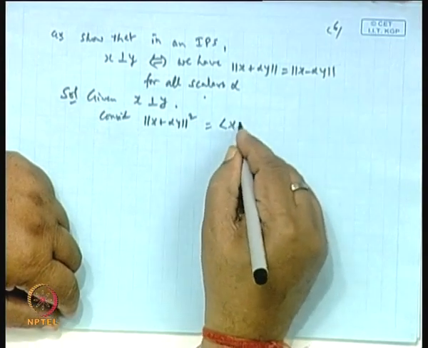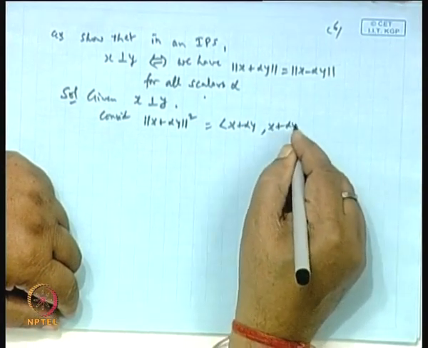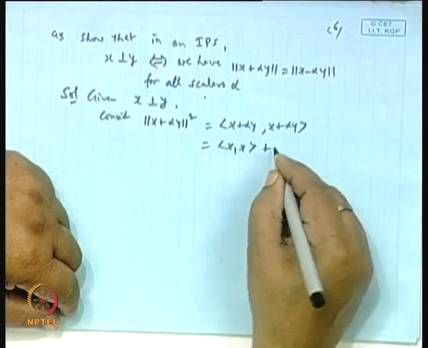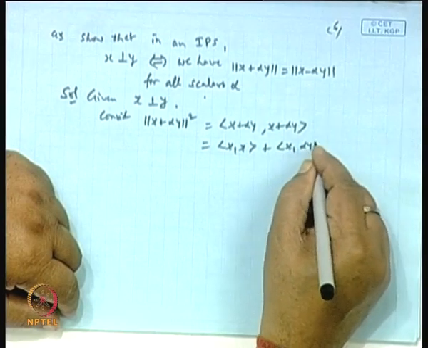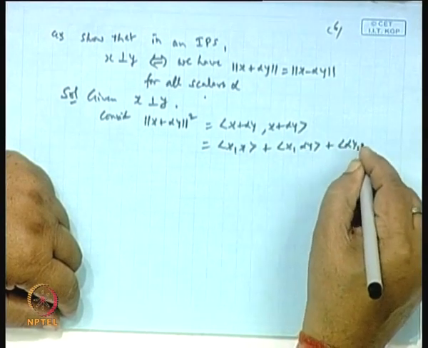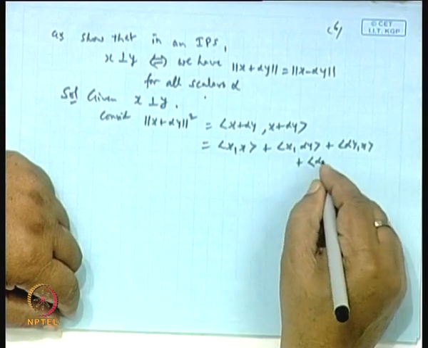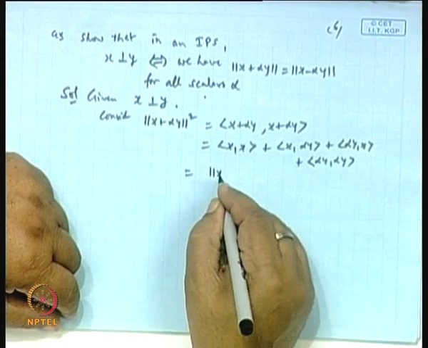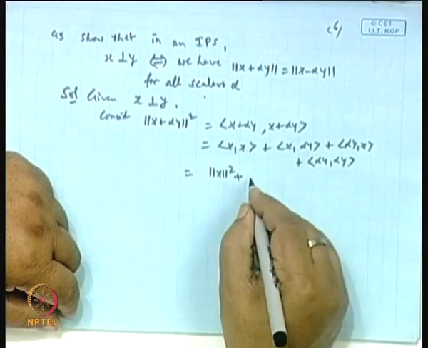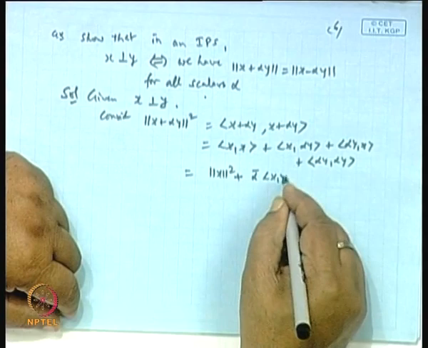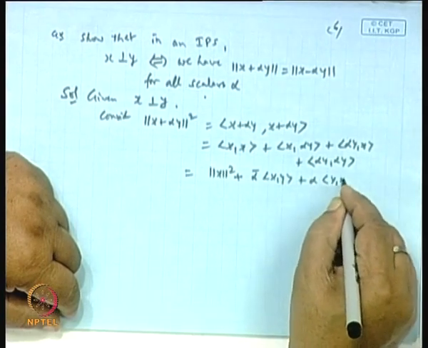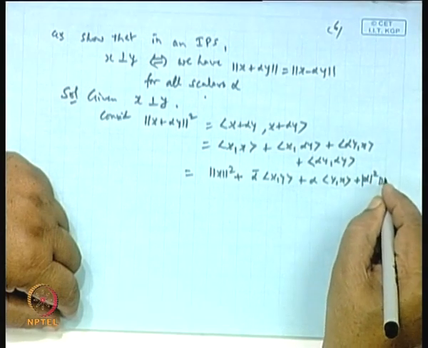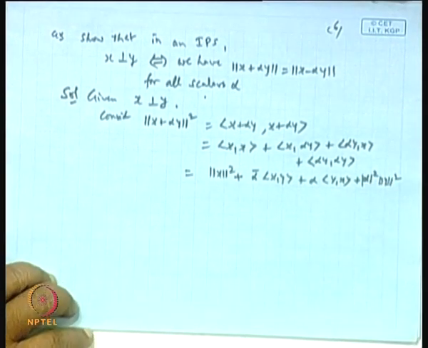This will be equal to ⟨x, x⟩ plus ⟨x, alpha y⟩ plus ⟨alpha y, x⟩ plus ⟨alpha y, alpha y⟩. Now this is equal to norm x squared plus alpha conjugate ⟨x, y⟩ plus alpha ⟨y, x⟩ plus alpha alpha conjugate, so mod alpha squared, norm y squared.